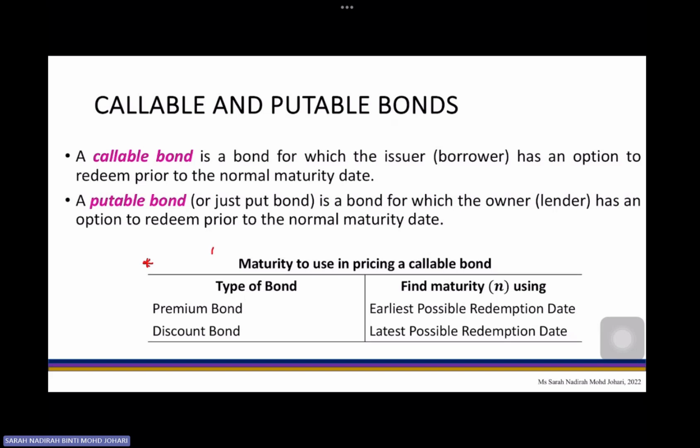This is the summarization on how you're going to use your callable bond. Based on the point of view of the borrower, if you want to call the bond, there are two ways you need to do. The first one, you need to determine which type of bond you are selling. If your bond is selling at premium, you need to call the bond as early as possible. But if your bond is sold at discount, you need to call your bond as late as possible. Simple as that. So that's it regarding the price of the bond for topic 7.